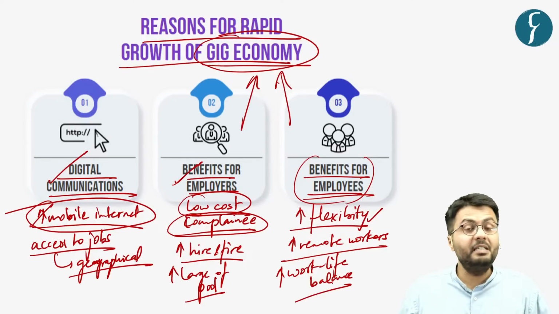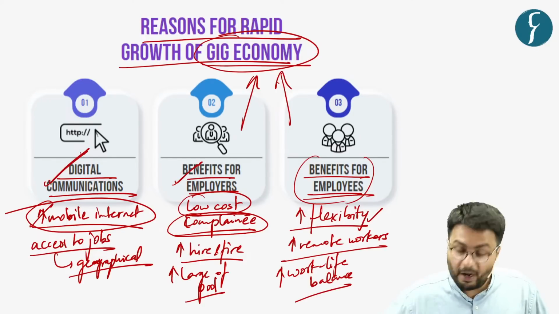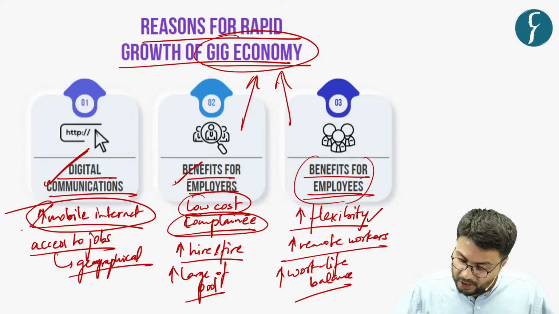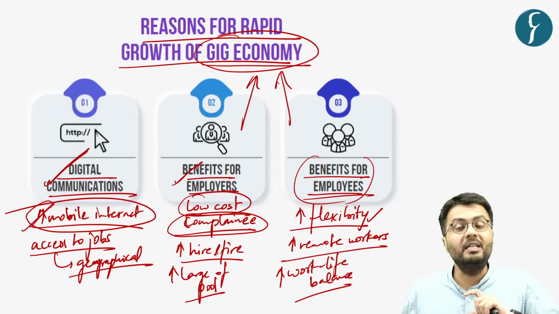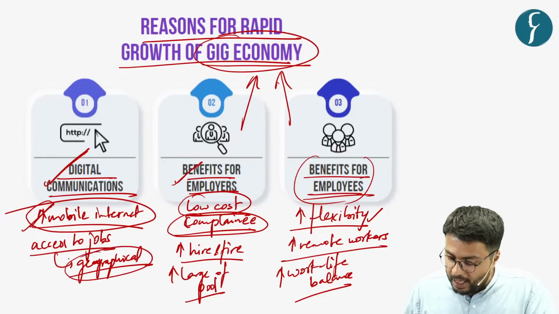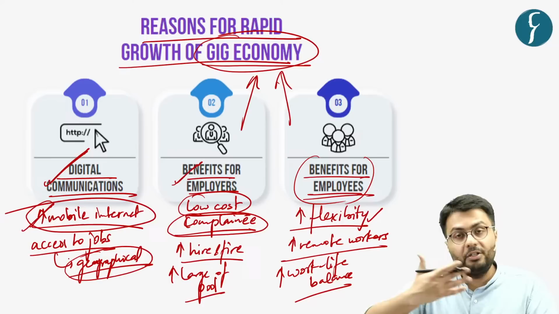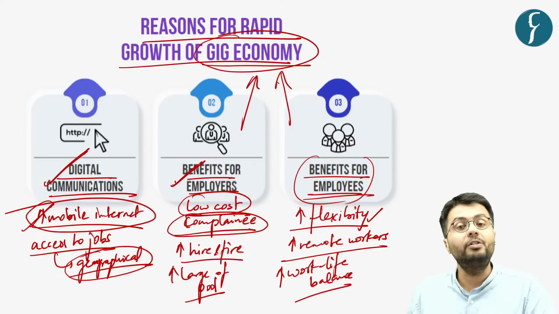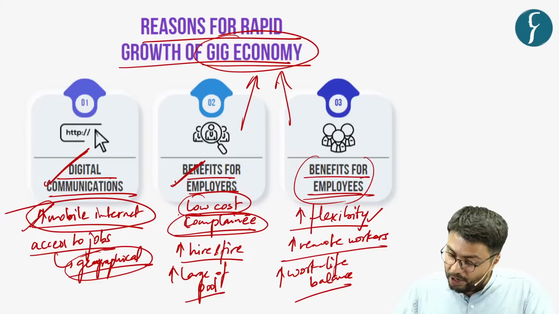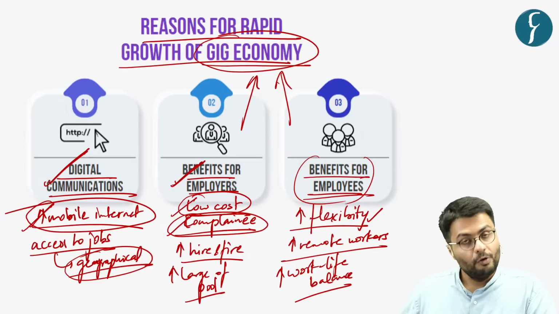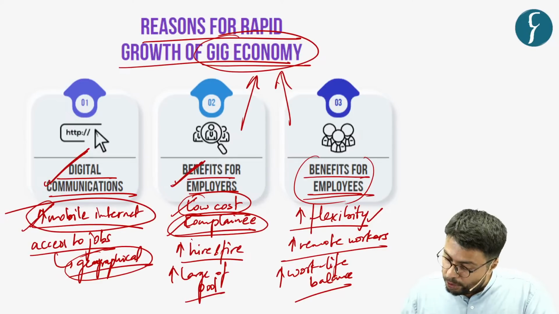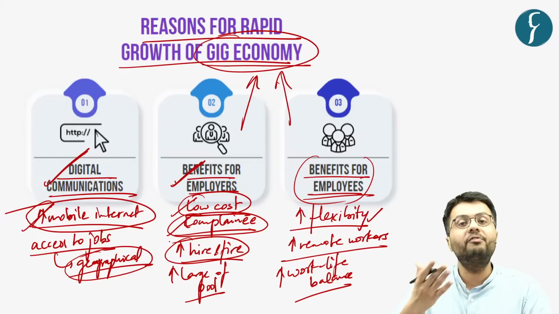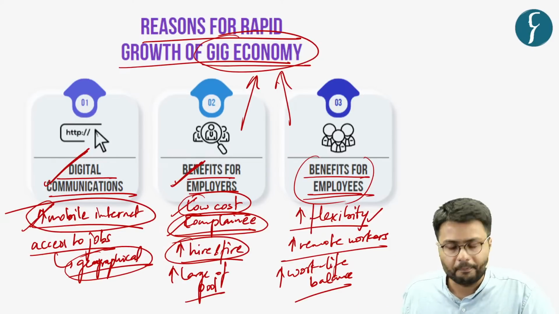So all of these are factors. Developments in digital communication such as cheap mobile internet have removed the geographical barrier, and also give immense benefits to employers, in that it reduces the cost of labor for companies, and gives them the ability to hire and fire as per the demands of the company.